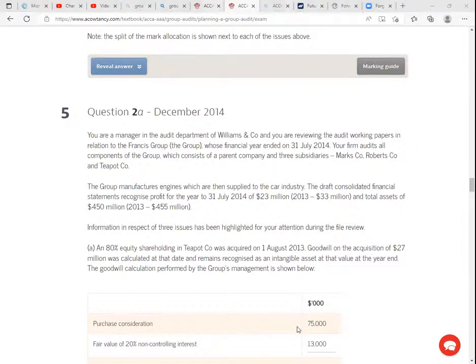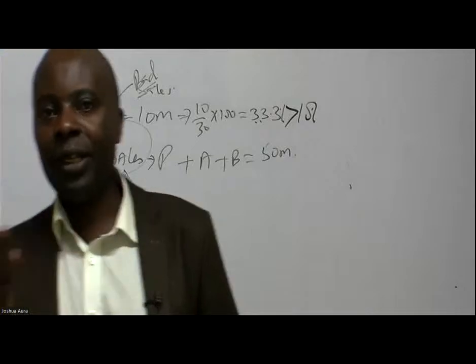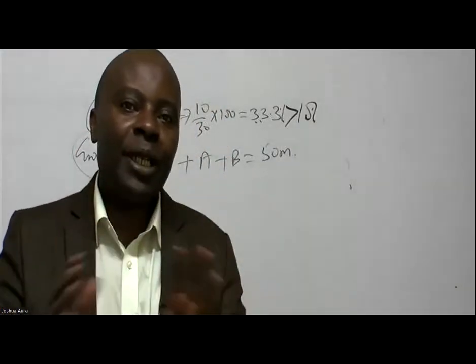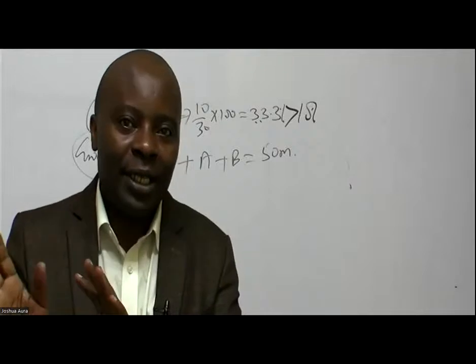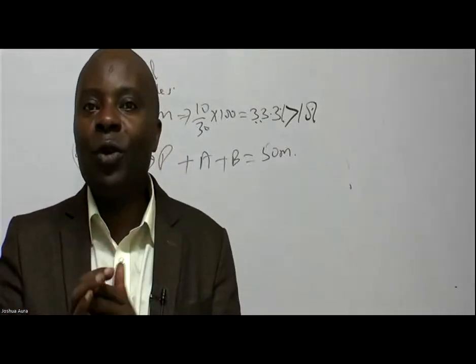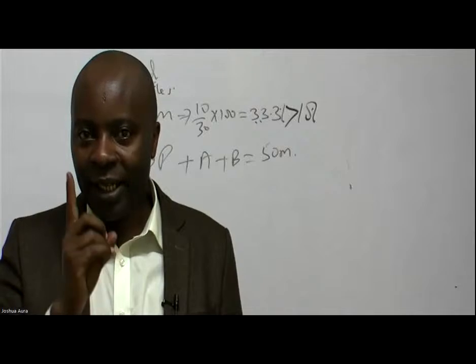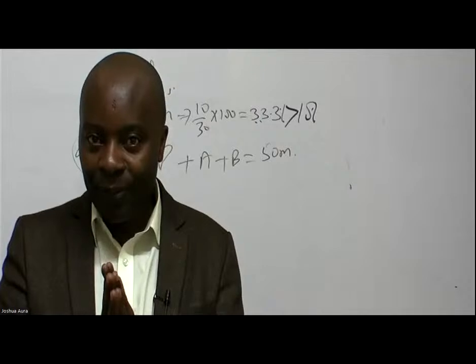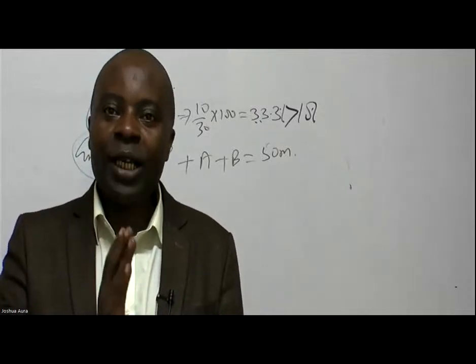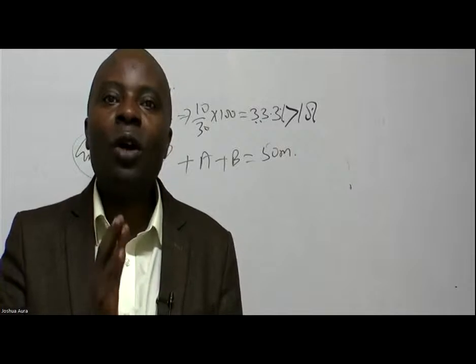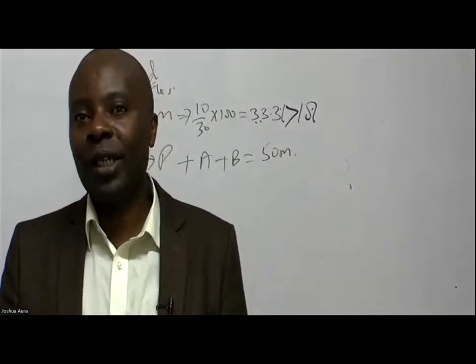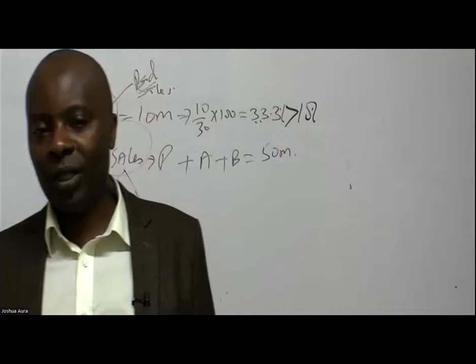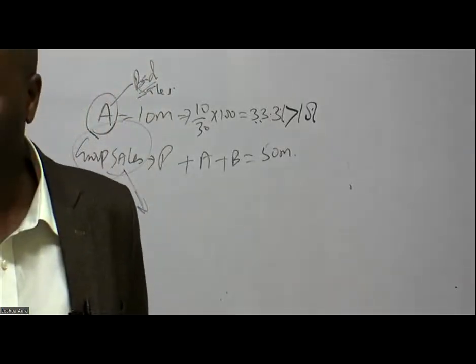So if it's material, then as an auditor, remember I told you about the materiality of the individual components. Don't confuse this with materiality of the subsidiaries. For individual components, I gave you a rule of 1%. Anything more than 1% is material. My 6% is so high, it's material. So as an auditor, I would really want to know whether everything is okay with this goodwill. It is so material.